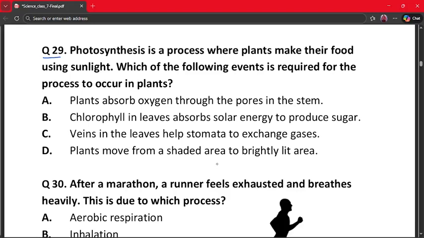The correct answer is option number B. Why? Because chlorophyll absorbs sunlight and this energy is used to make food. Other options are incorrect processes. So option B is the correct answer.